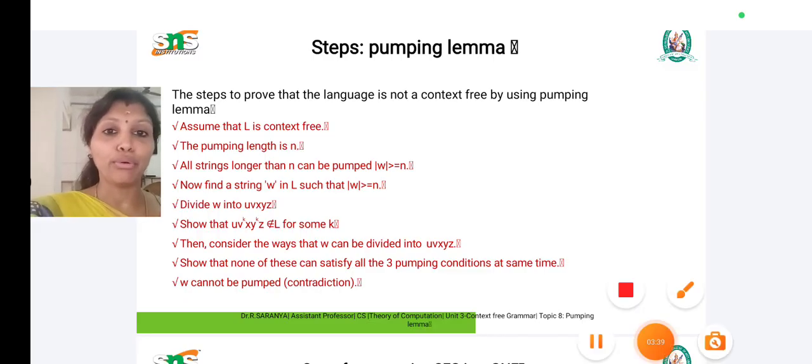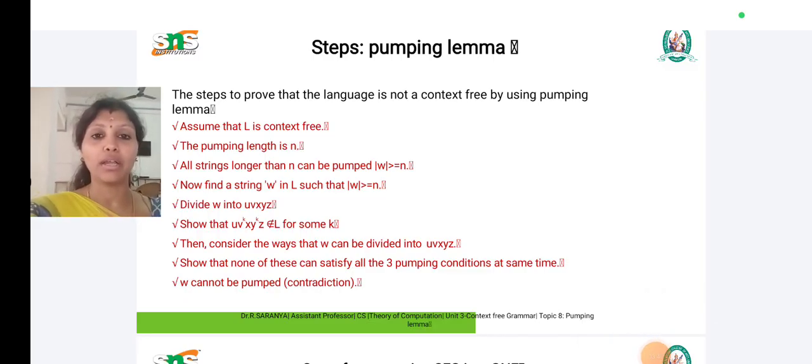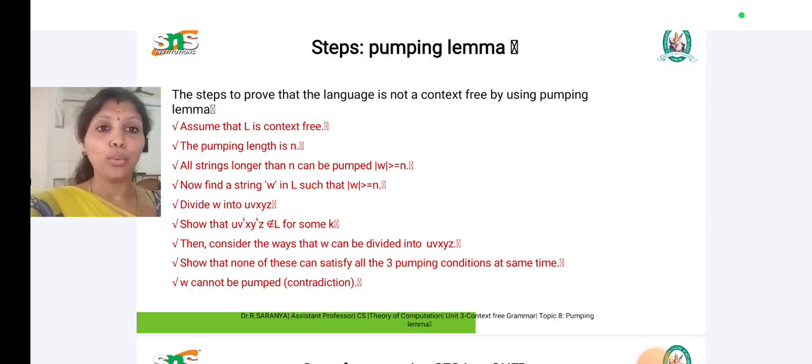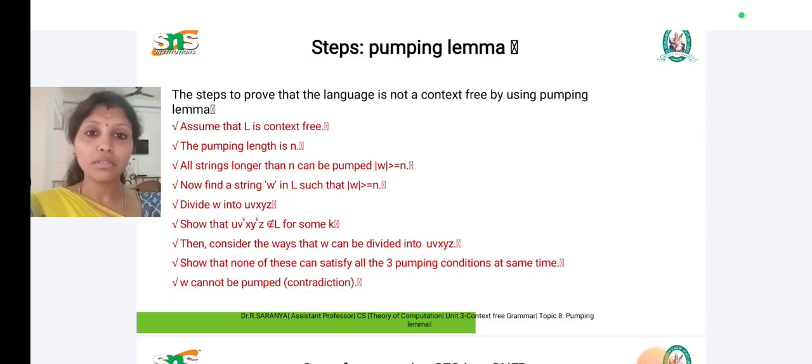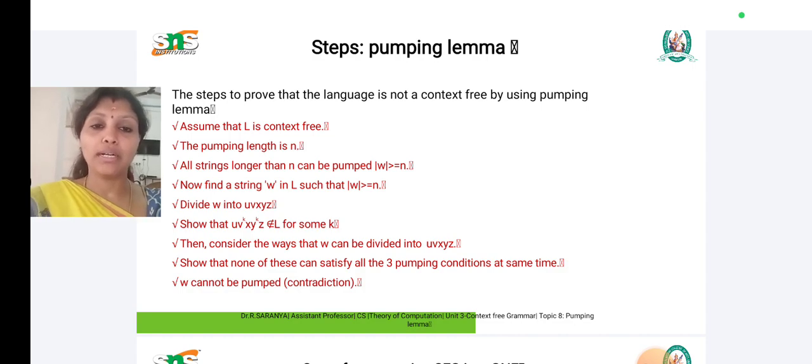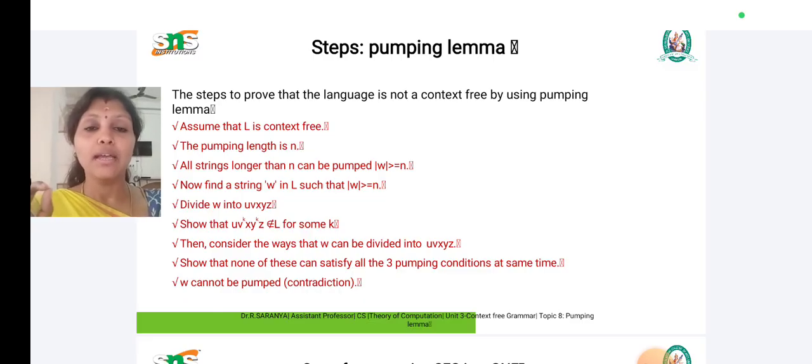Here we are using some kind of strings. We consider W as a variable in order to check each and every string, to determine whether the language is context-free or not. For that we use the important technique, none other than the pumping lemma. In the theory of computation, a branch of both mathematics and computer science, we implement one of the technical terms. The pumping lemma is mainly focused on whether the given language or grammar is regular or not.